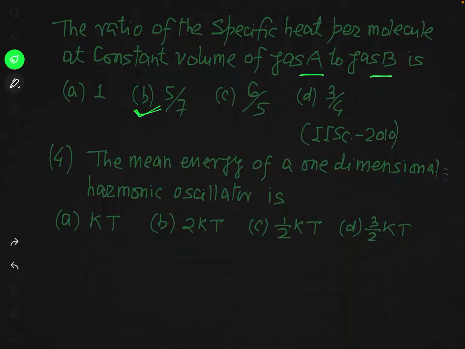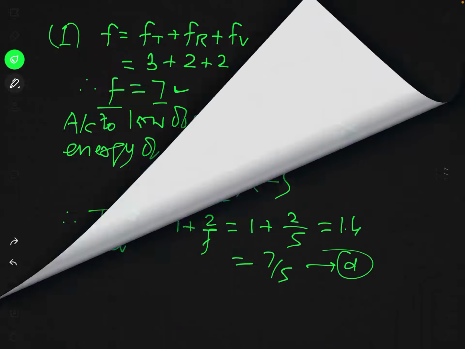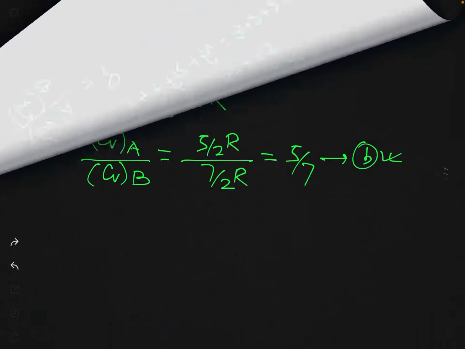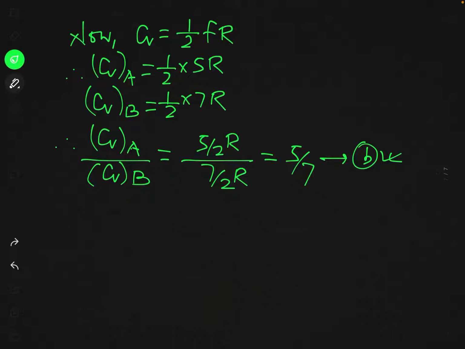The last problem says: what is the mean energy of a one-dimensional harmonic oscillator? One-dimensional harmonic oscillator का mean energy क्या होगा, इस ऑप्शन में से सेलेक्ट करना है. Now let us see the solution of this problem. Actually this is a very important problem. You can see here.